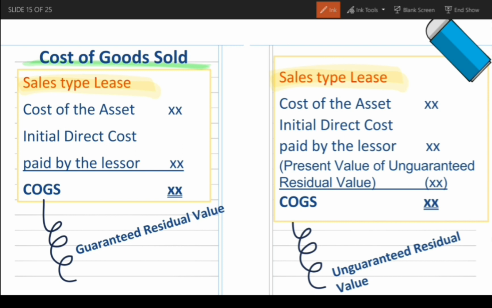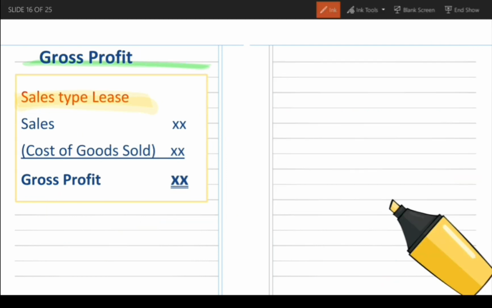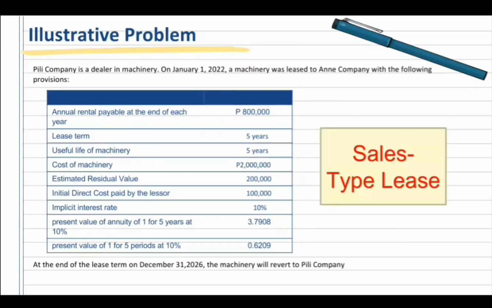Cost of goods sold, sales type lease lang. Cost of the asset plus initial direct cost paid by the lessor kapag guaranteed residual value. Kung mapapansin mo, ito yung net investment sa direct finance lease. Kapag unguaranteed residual value, minus yung present value of unguaranteed residual value. And last, gross profit. Sales minus cost of goods sold equals gross profit.